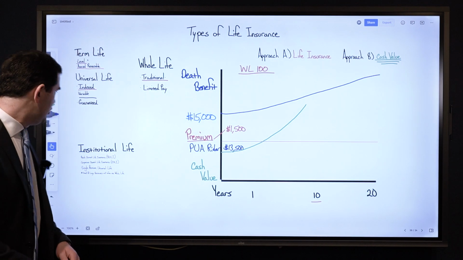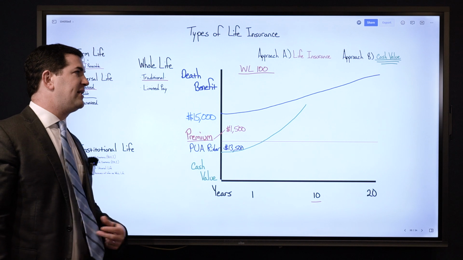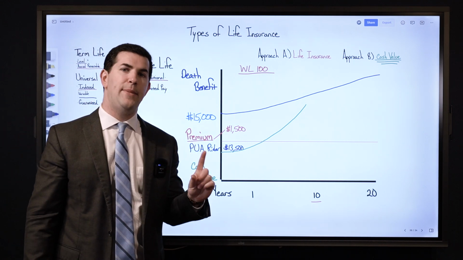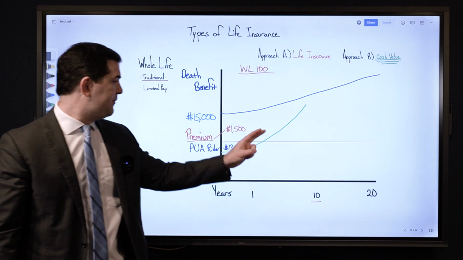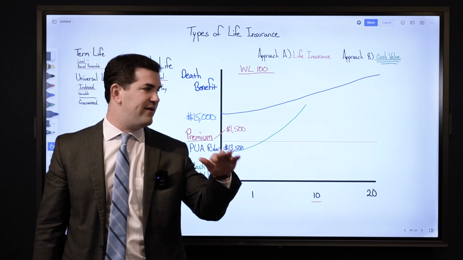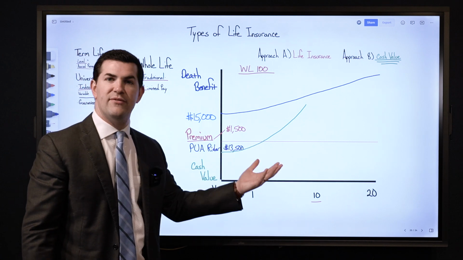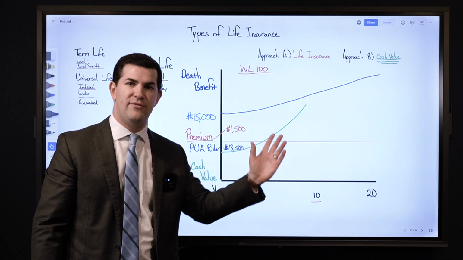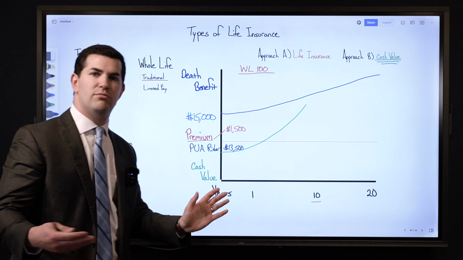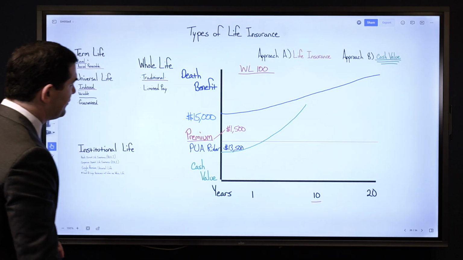And with a whole life insurance policy, the death benefit is guaranteed to stay in place forever if A, I pay the premiums forever, or B, if I heavily fund it for a period of time and then I stop, maybe it's after 5 years in a case like this, it'll be very easy to still have a death benefit that is guaranteed to remain in force forever. And we can show some examples of that as well.